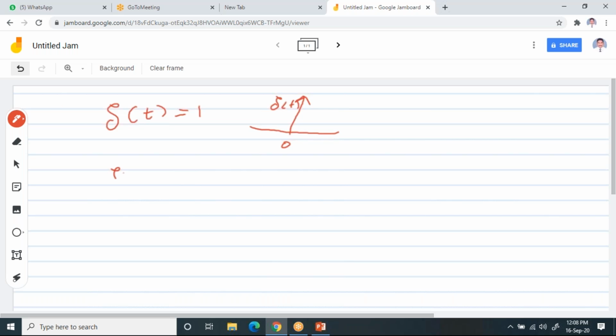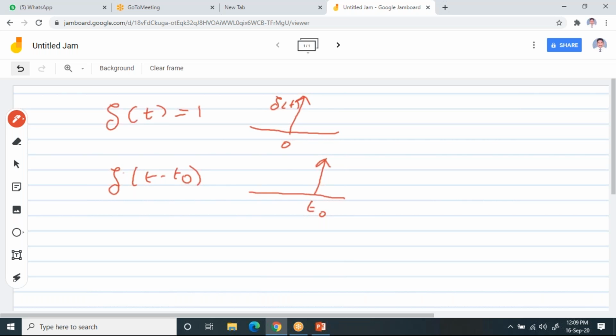Now, if I write del of t minus t naught, again I have a pulse at t naught with an amplitude of 1. This is what del of t minus t naught is. So when I say impulse function, it's a pulse. If time is not there, it will exist at t equal to 0. If time is there, it looks like this, t minus t naught. When you take this term equal to 0, it will exist at that time.